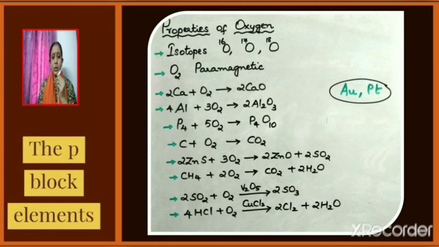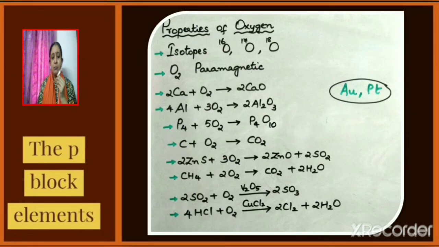Now consider the equation zinc sulfide plus oxygen giving zinc oxide plus sulfur dioxide. This equation represents roasting, and we know that roasting is a process in which the sulfide ore, when heated in the presence of excess of air, gets converted into metal oxide with the evolution of sulfur dioxide.